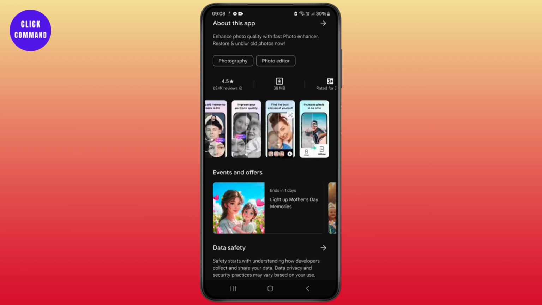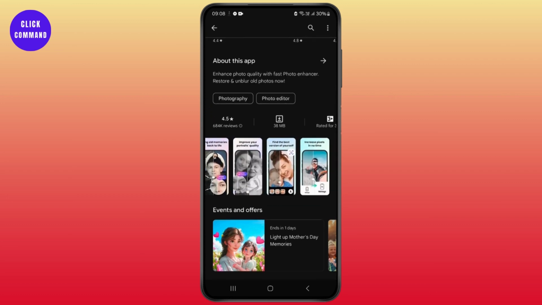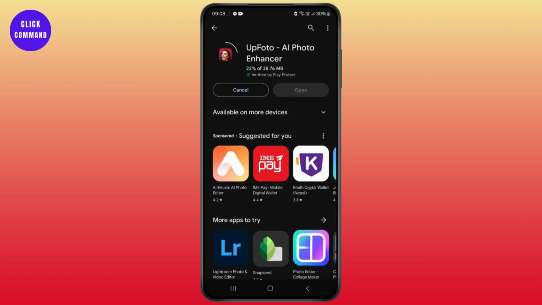Here are many other options like smoothing and others as well. You can enhance your photos, you can make your photos new, and there are many other features as well. Do install this very app and check if it works or not.